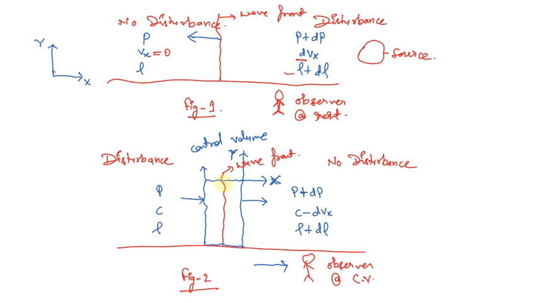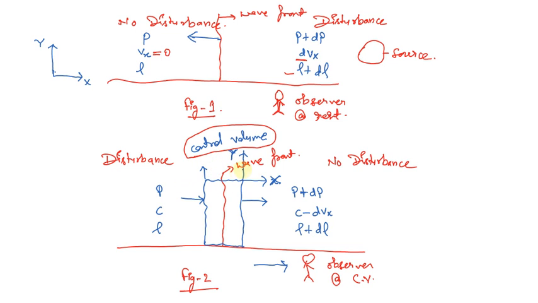Now coming to figure 2, what is really happening is the same diagram is there, and this wave front is still there. I have drawn a control volume, and I am going to use this control volume approach to solve this particular analysis.